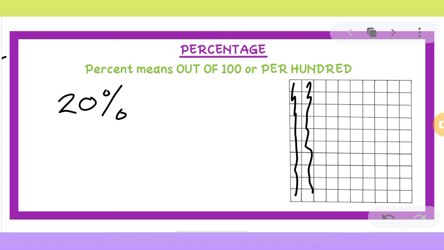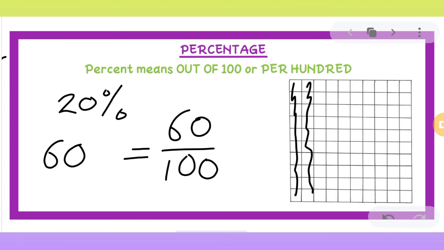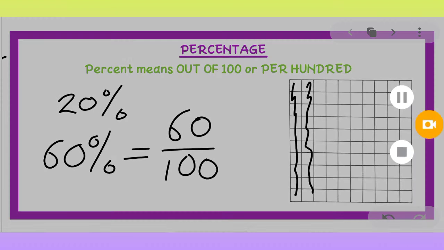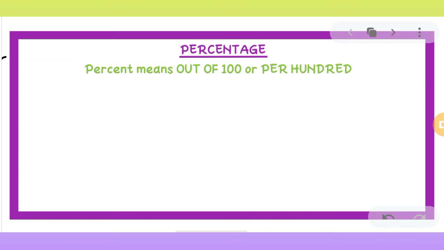Similarly, when you score marks in your exam paper, for example, if you scored 60 out of 100, then it can be represented as 60%. Why? Because your marks are out of 100. Out of 100 you got 60, that's why it can be represented as 60%. As I told you, percent means out of 100.